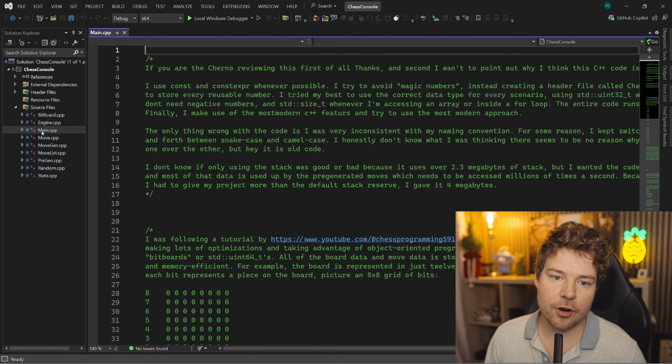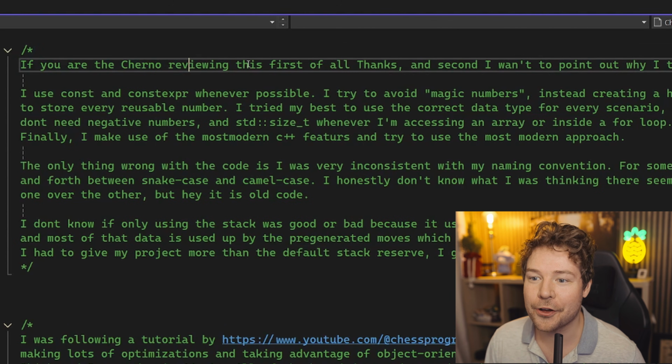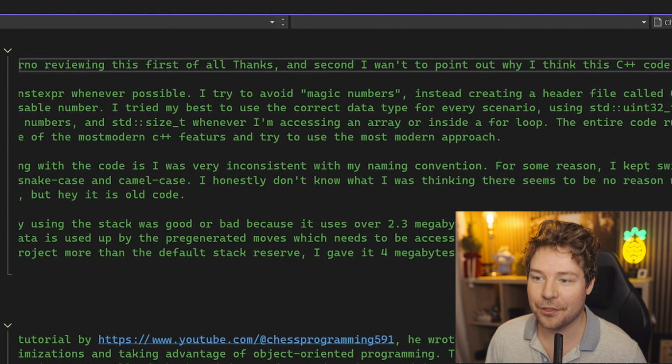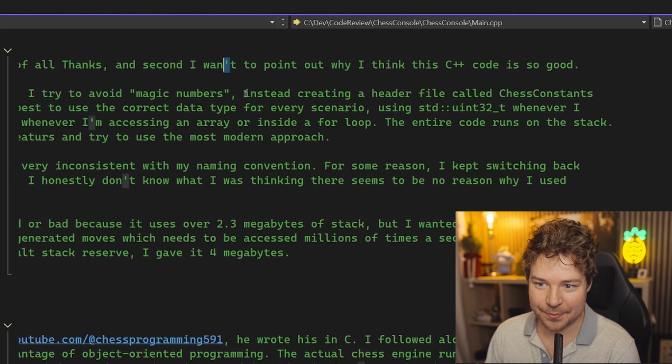So now that we've criticized a bunch of this repository, let's actually take a look at the code. So over here we have the main file. If you are Cherno reviewing this, first of all, thanks. You're welcome. And second, I read that as wasn't because of the apostrophe.